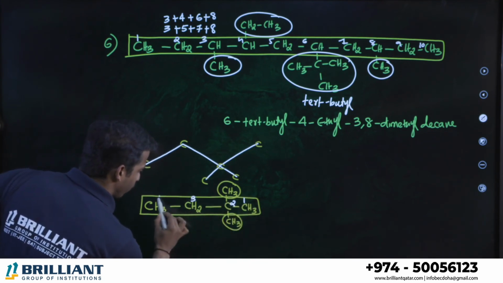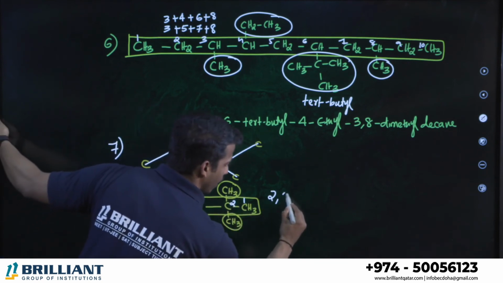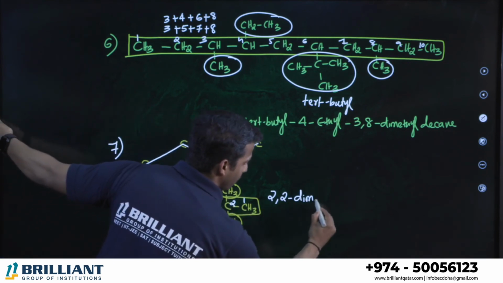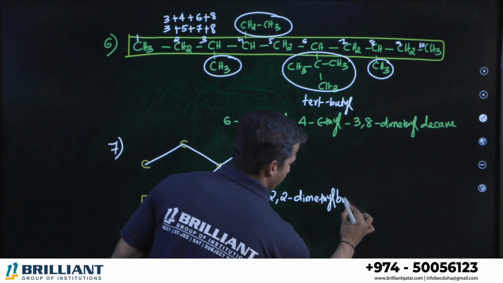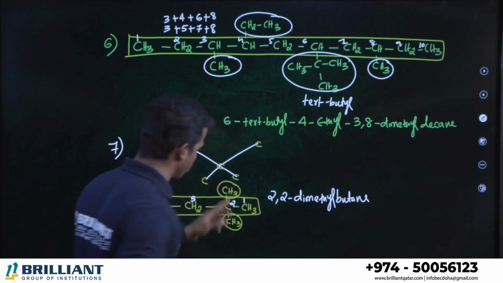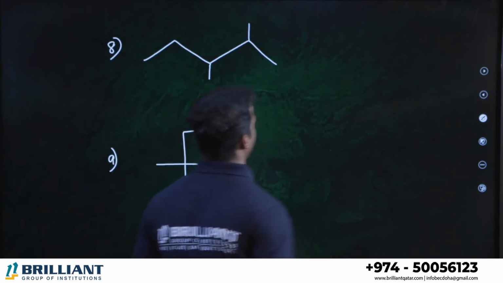1, 2, 3, 4. At the second position, what do we have? A methyl group. So we can call it 2,2-dimethyl. What is the parent chain? 4 carbon. So we can call it butane. 2,2-dimethylbutane. Clear? In such a way you can expect a question.